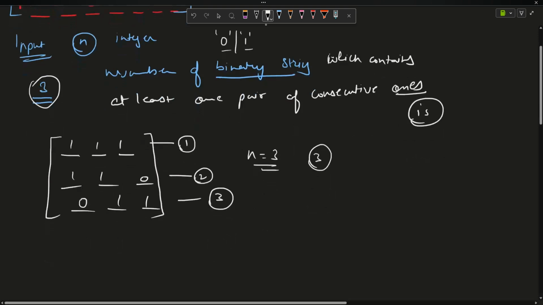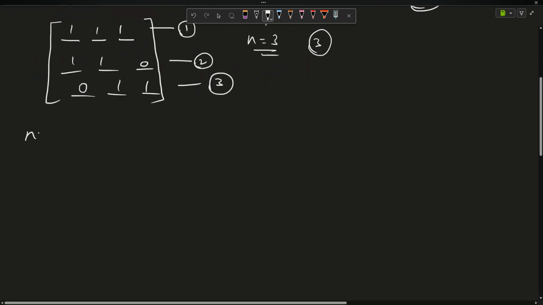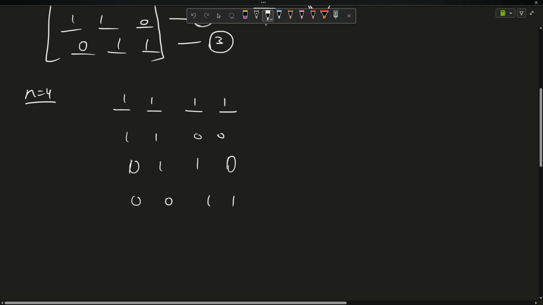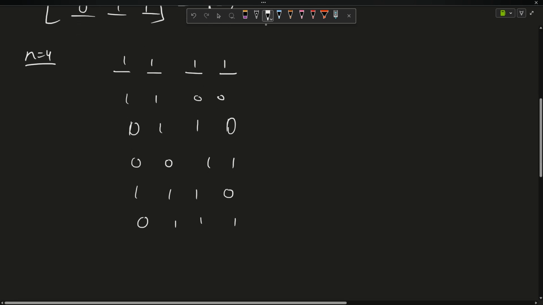You can do it for n equals 4 as well. I know it will take some time, but let us try doing it. So 1, 2, 3, 4. Now, I can fill out all 1s, or I can fill out 1, 1, 0, 0, or 0, 1, 1, 1, or 0, 0, 1, 1. This is also a valid pattern.